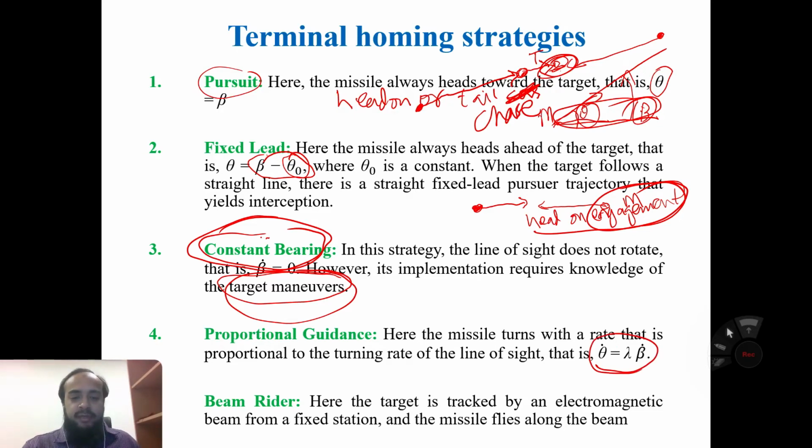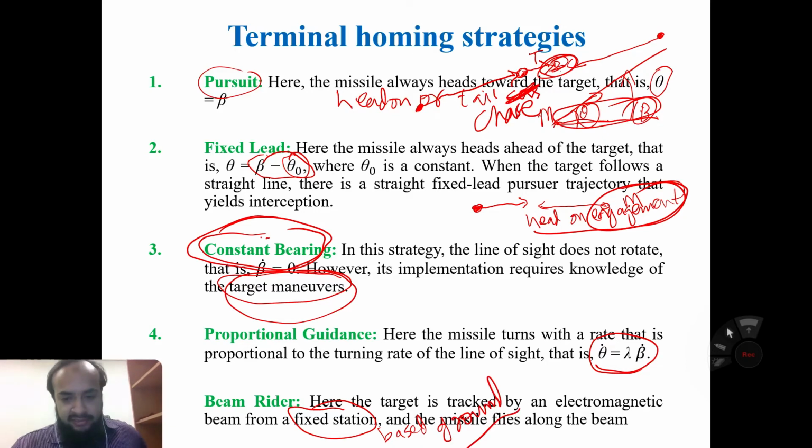Okay, same. Beam rider, here the target is tracked by an electromagnetic beam from a fixed station, and the missile flies along the beam. Okay, the fixed station is based on the ground.